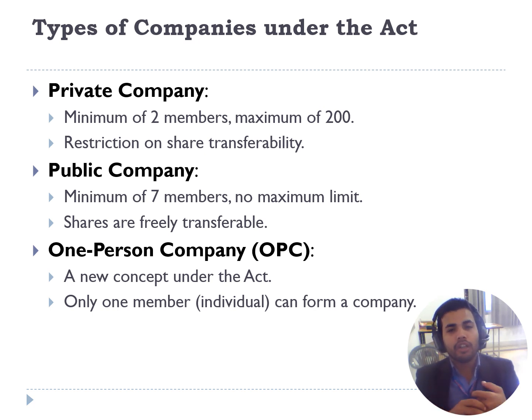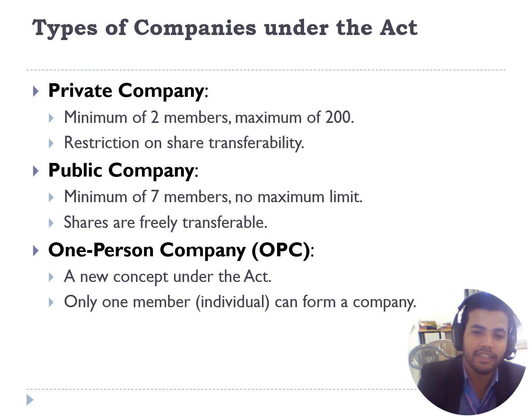Types of companies. What are the different types of companies under the Companies Act 2013? In the Companies Act 2013, there are three types of companies defined generally. The first is one person company. This is a new concept under the Companies Act 2013. In this, there will be only one individual member in the company. The one individual member company will be a one person company.